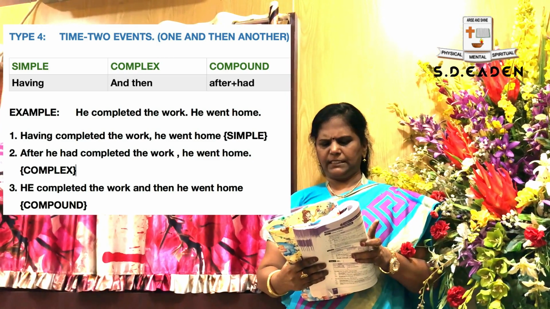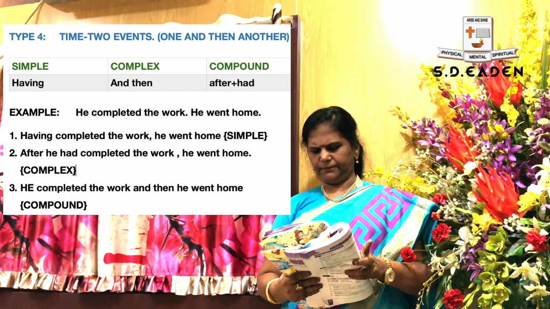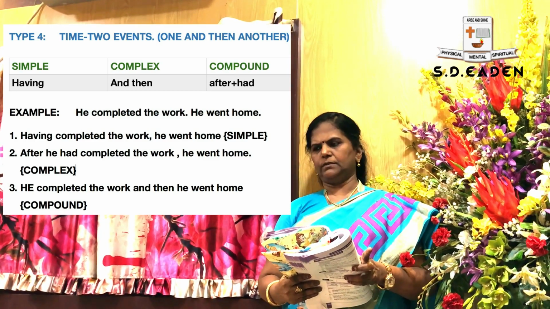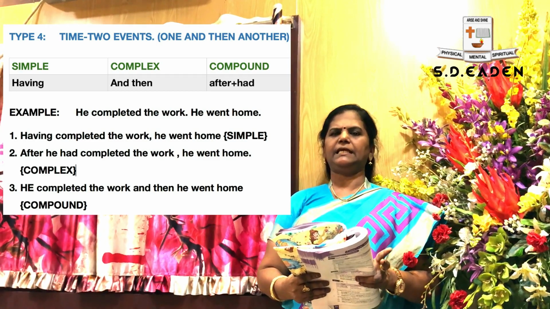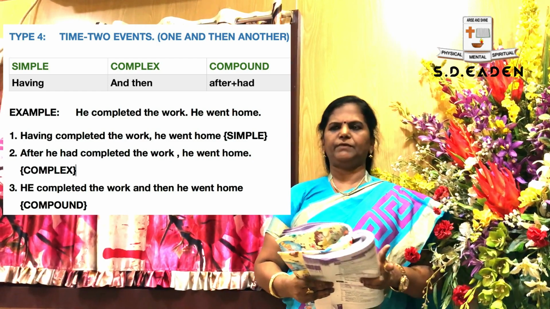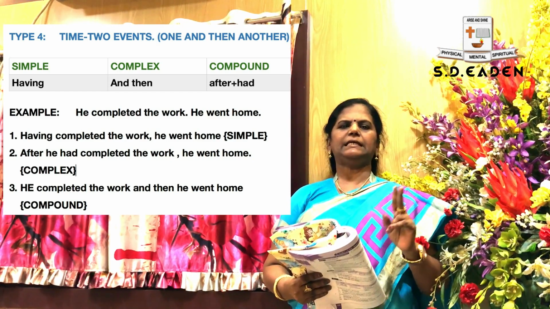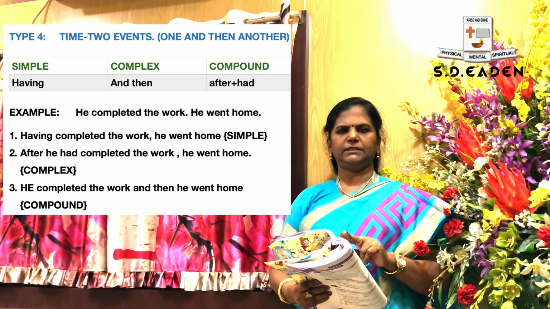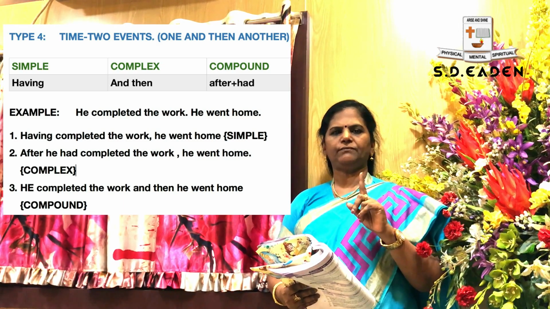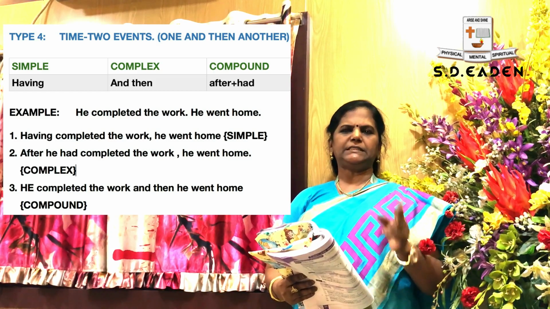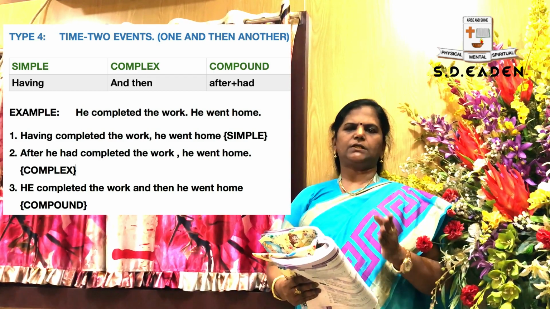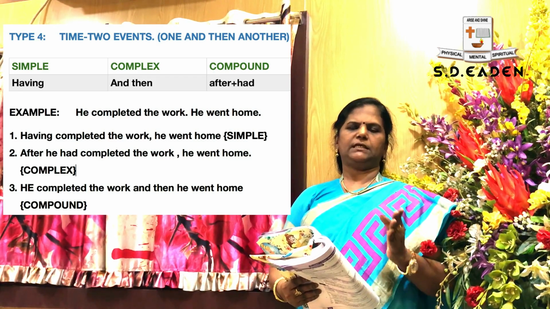Okay, now come to the sentence. He completed the work. He went home. Once again, check the sentence. He completed the work. He went home. Both are past events. First what he did, he completed the work. Then after that he went home. So what was the first incident? He completed the work. For that you have to use past perfect tense in complex.